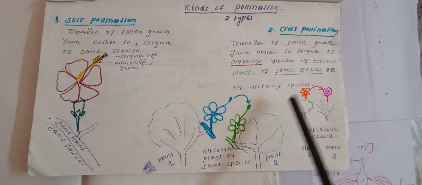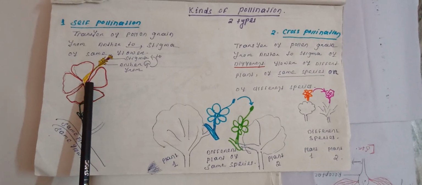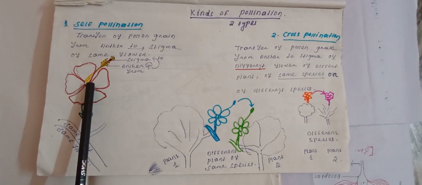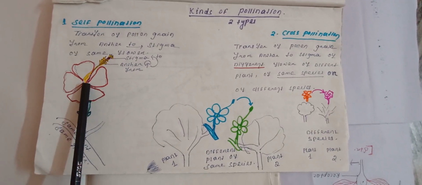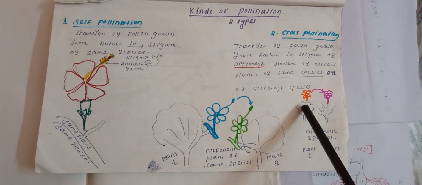Here variation is found, but in self pollination no variation, because it is self pollination. No genetic difference found here. Here genetic difference found, so variation is found.